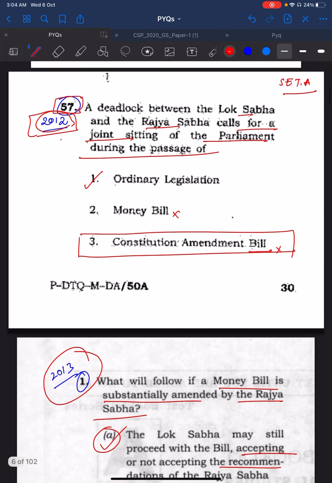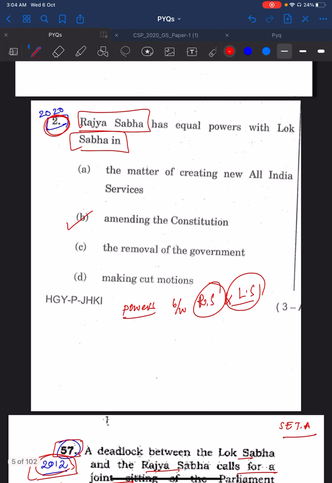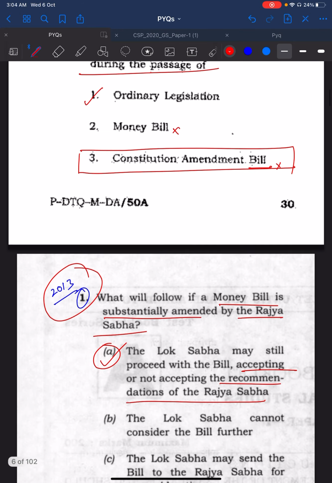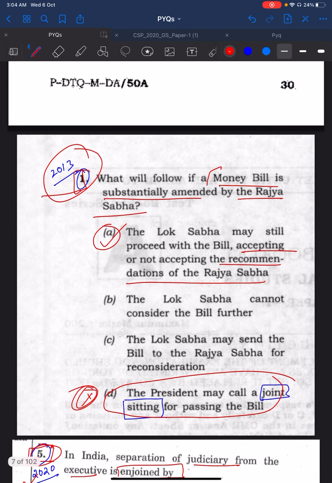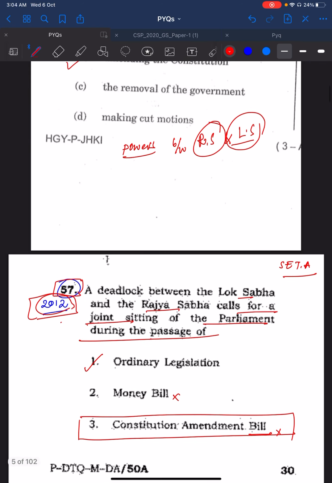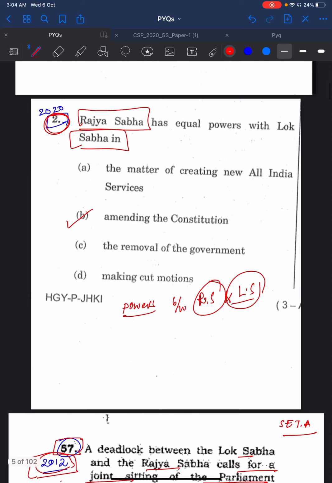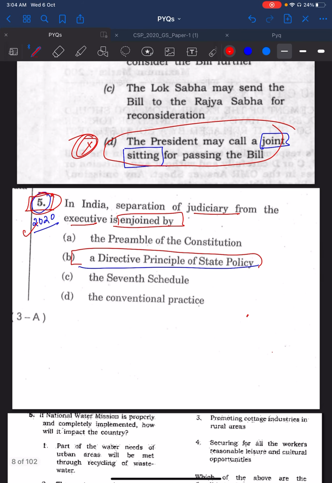Next, the same kind of question related to the powers of Rajya Sabha and Lok Sabha was also asked in 2013. The first question, set A, is also related to the money bill and the powers of Rajya Sabha and Lok Sabha. So through the analysis of 2012 and 2013, you could have easily expected or easily solved this 2020 second question. Next, move on to the 2020 fifth question.